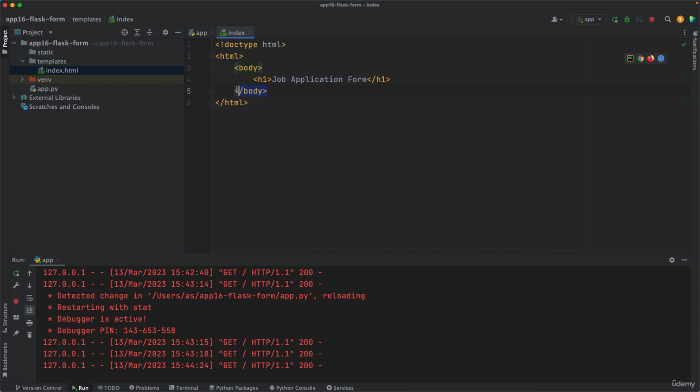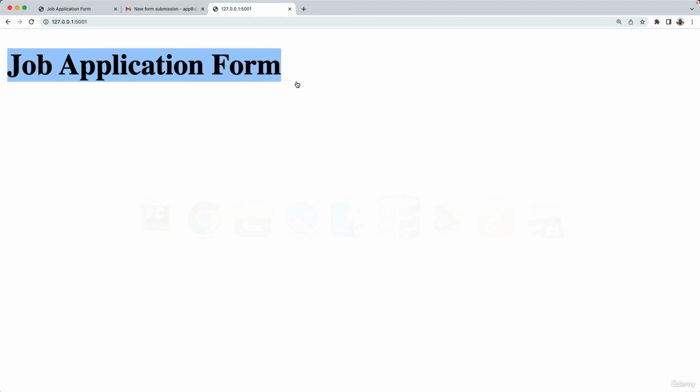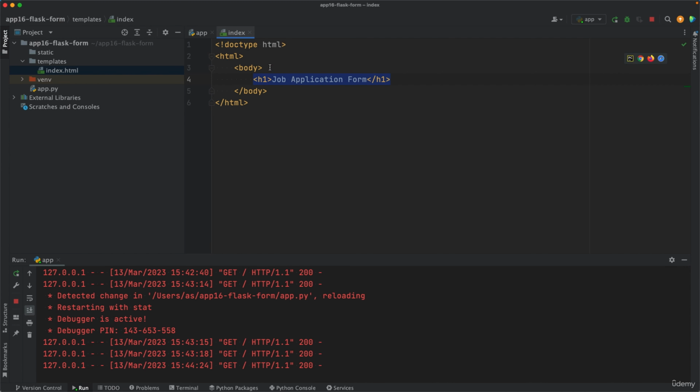So this is the visible part of an HTML page. Whatever you put inside the body tags, you'll see it on the web page. But there are some other metadata you need to input, and you do that inside the head tags. So write some head tags, opening head tags and closing head tags. And in between these two, you want to have a meta tag.